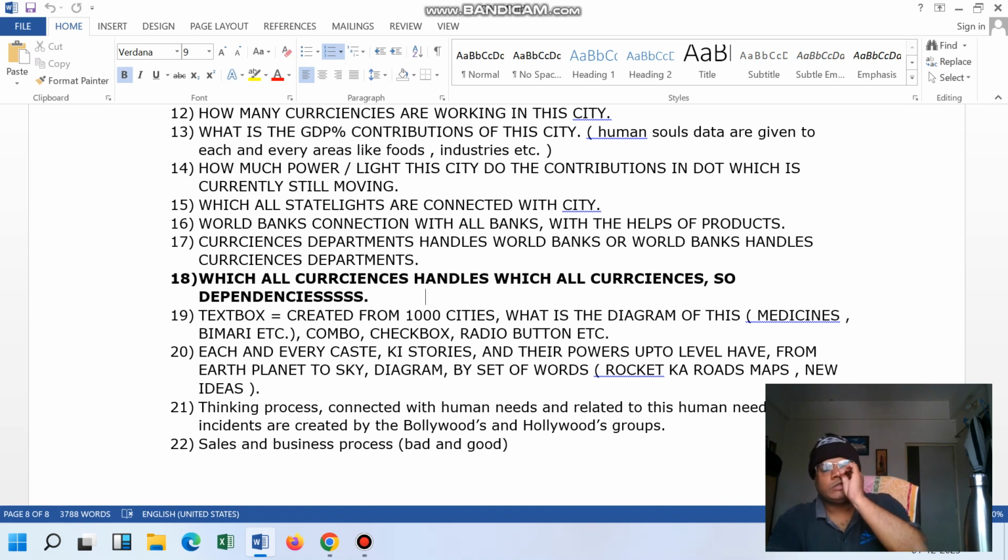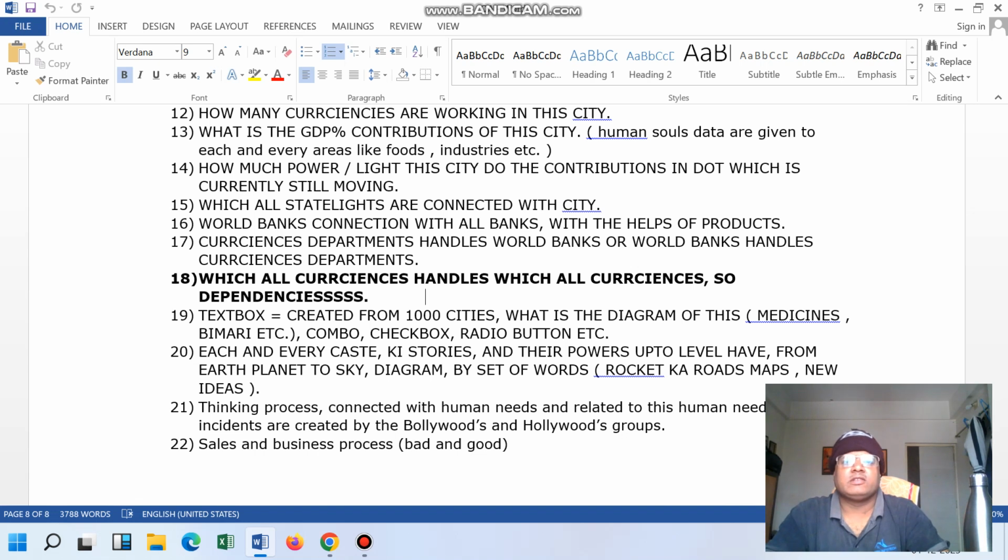So one person asked why this type of thing was discussed. The reason is the Earth planet matrix. The entire dot is moving at a particular matrix. Matrix means 100 crore, 200 crore planets are moving. So 200 crore planets are moving in a certain direction, right? Yes, 100% it's moving in a certain direction.